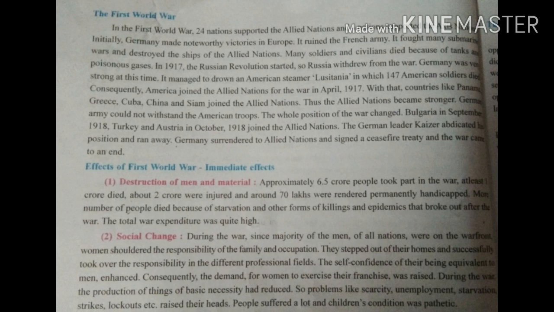Scarcity means the goods were not available in the market. Demand is high, but the supply is not there. That is considered scarcity. Unemployment increased. Unemployment means what? The people were unable to get jobs. That is considered unemployment. Starvation means what? People were not able to get food.